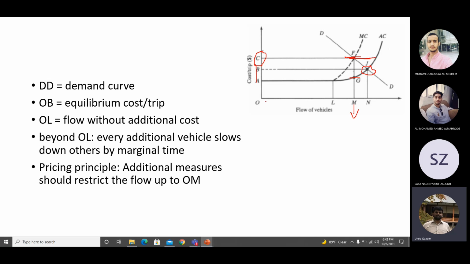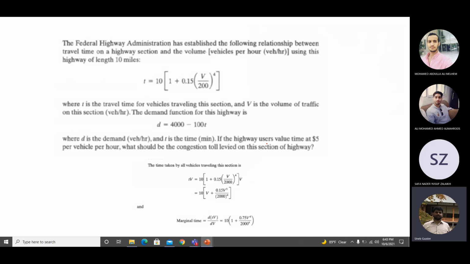I misinterpreted the axes. Cost is on the y-axis, so it is not equal. It is equal at all these points here, but that is not the point here. The point here is I want to reduce demand from N to M, because this is the point where the marginal cost curve is meeting the demand curve. So the demand is to a point where the marginal cost is fully satisfied. I hope the example can clear it out.